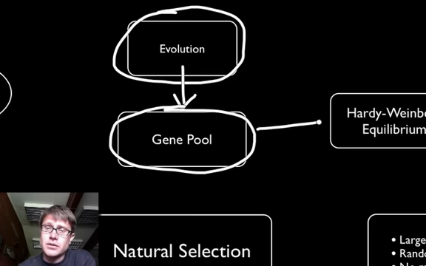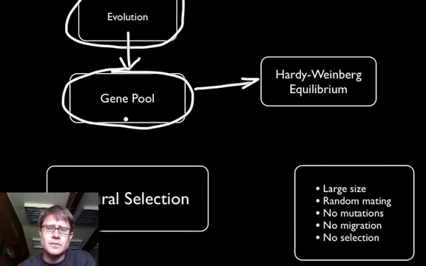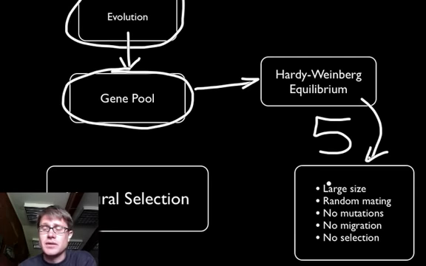And so according to scientists, the gene pool should remain at equilibrium. In other words, the frequency of the different alleles will never change unless you violate one of these 5 constraints of Hardy-Weinberg equilibrium. And it happens all the time. So evolution is constantly occurring, and it can occur if you have a small population, non-random mating, mutations, migration. So these 5 things can cause evolution, but we're going to talk about those later.